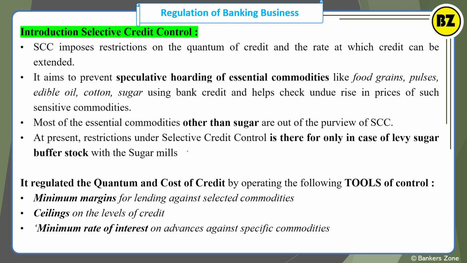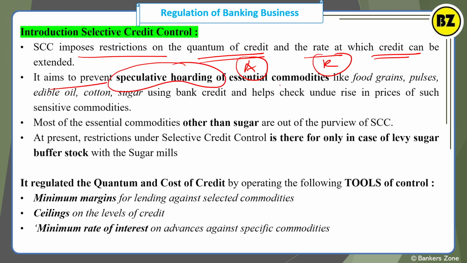Now see the selective credit control. So how does RBI give directions about selective credit control? See, it is a very easy term. Selective credit control means controlling some credit. Selective means very few, right? So what does selective credit control mean? SCC basically imposes restrictions on the quantum of credit, quantum meaning the amount of credit, and the rate, that is the interest rate at which credit can be extended. There is a restriction on the loan amount and the rate of interest we are offering. It also prevents the speculative hoarding of essential commodities.